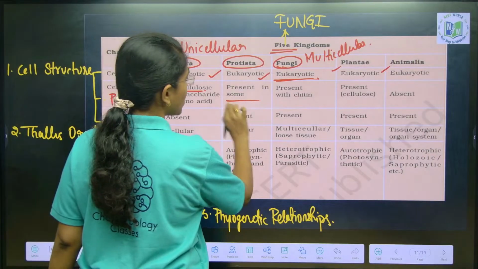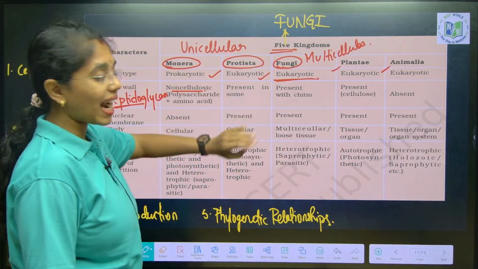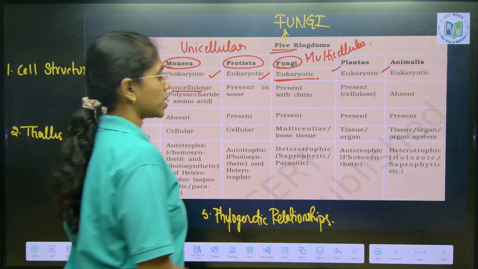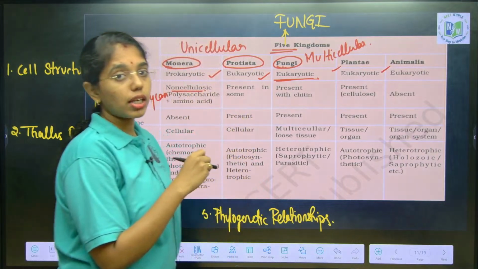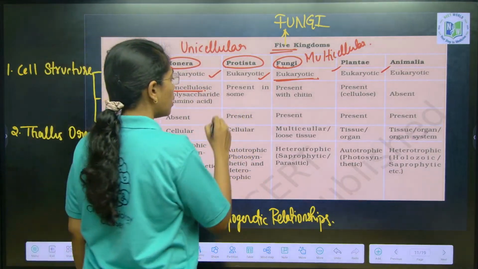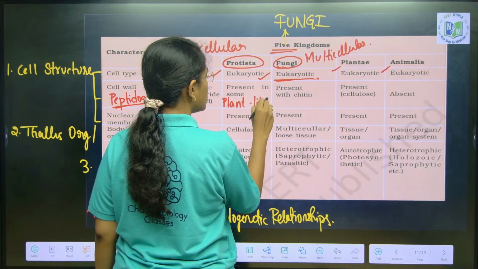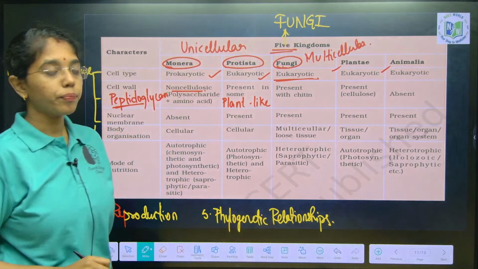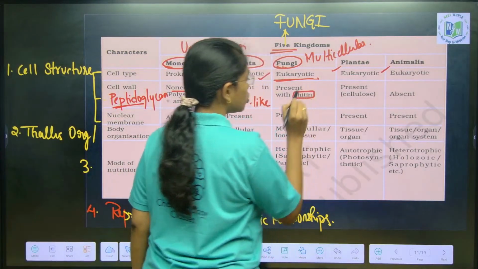In protista, cell wall is present only in plant like protistans, that is chrysophytes, dinoflagellates, euglenoids. So, only plant like protists have a cell wall. And fungi has the cell wall known as chitin.